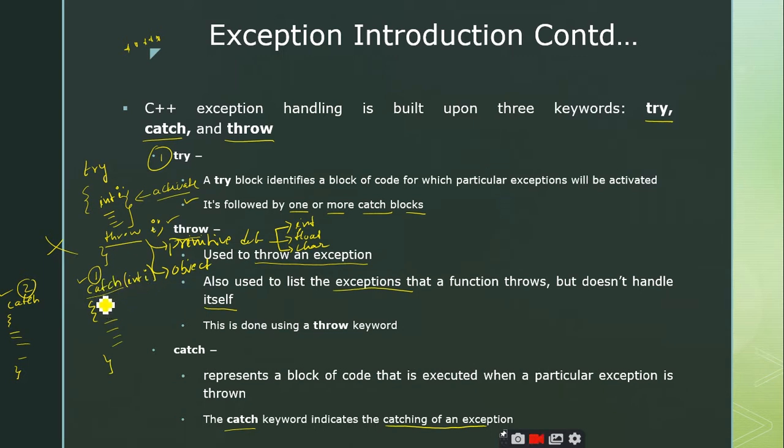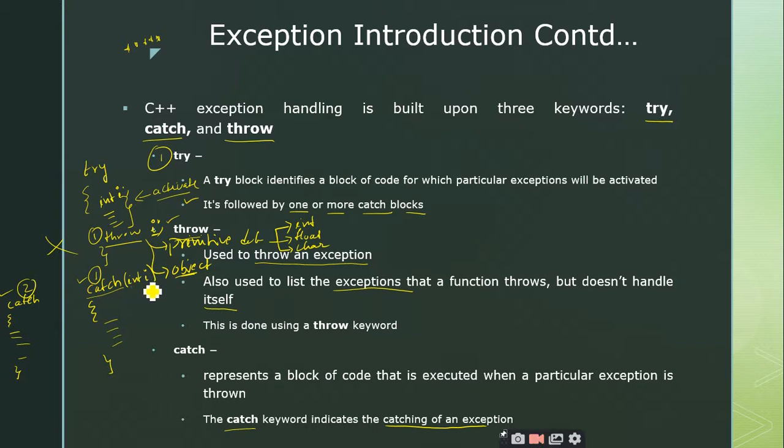The point you have to remember here is that the throw should be followed by a primitive data type or an object. That is the first point. The second point is that the catch should be written as if it is a function. So the catch should have parameters. Once you have this parameter, the corresponding catch block will be activated, right?